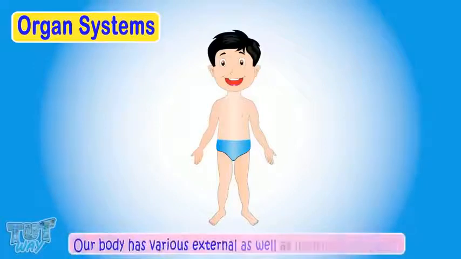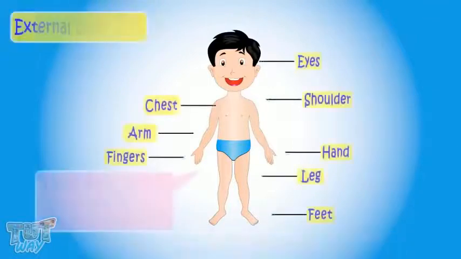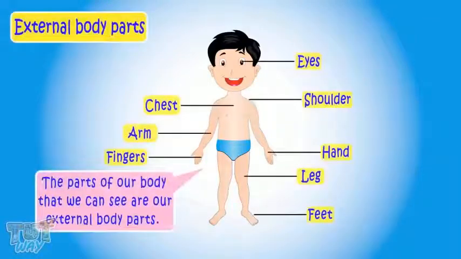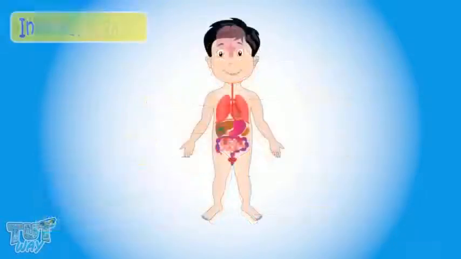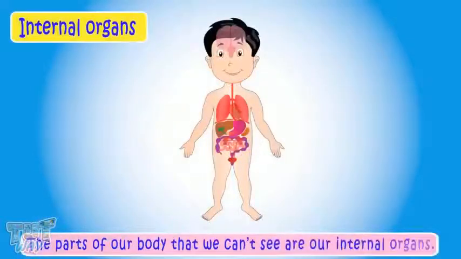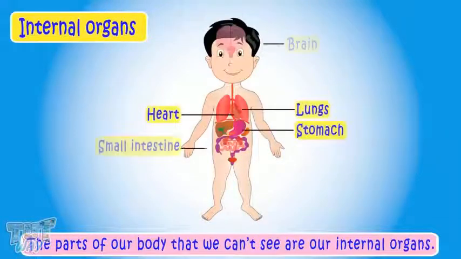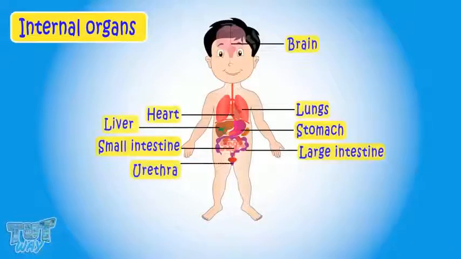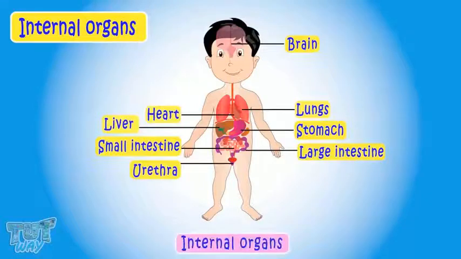Our body has various external as well as internal body parts. The parts of our body that we see are our external body parts. And the body parts that we can't see, like our lungs, heart, stomach, and brain, are our internal body parts, and they are called internal organs.